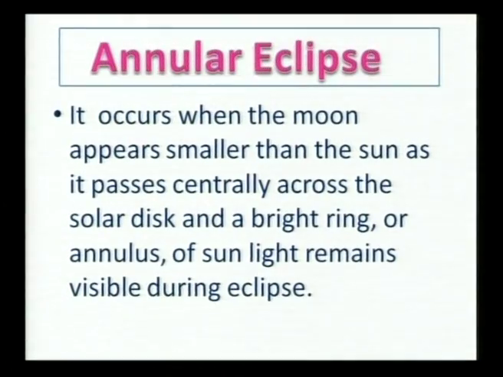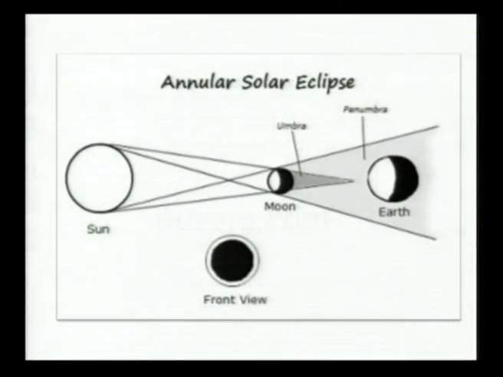It occurs when the moon appears smaller than the sun as it passes centrally across the solar disk and a bright ring or annulus of sunlight remains visible during eclipse. So friends, let us see on the slide. Once you observe here, there is a long distance between the sun and moon. So by that, the moon appears smaller than the sun. Actually, annulus means a type of solar disk. So in this situation, the annular solar eclipse occurred.